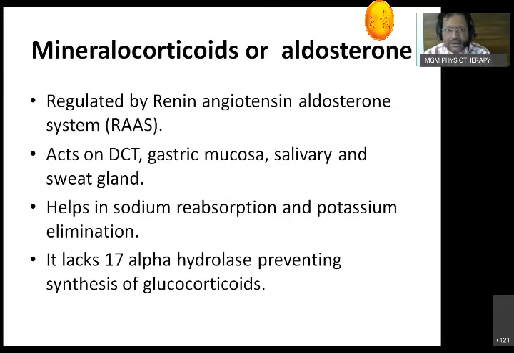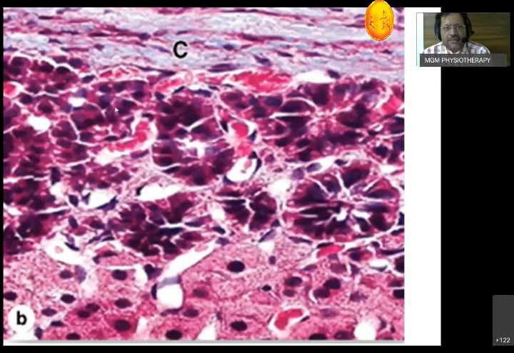So here in zona glomerulosa, which enzyme is absent? 17 alpha hydroxylase. Then it acts on DCT, gastric mucosa, salivary, and sweat gland. What it helps is salt balance. That is what we have to remember. You can see it at high power. This is the capsule, and you can see the clumps of cells. This region is going to be the zona glomerulosa. You can see the sinusoids in between.